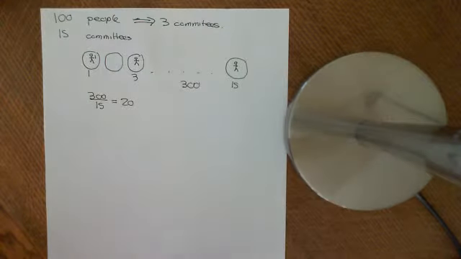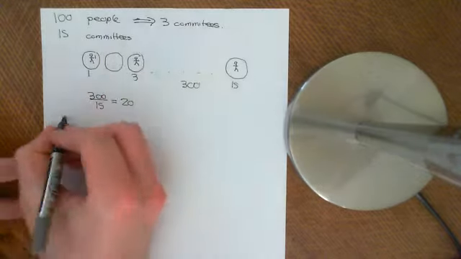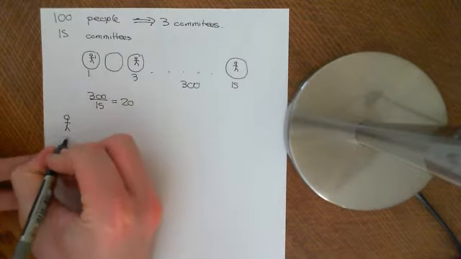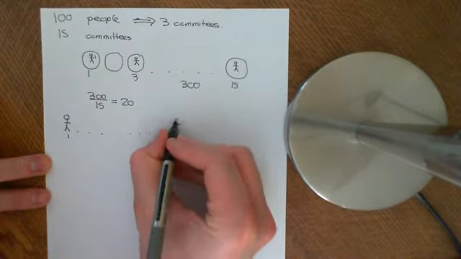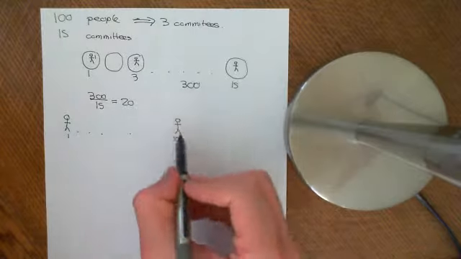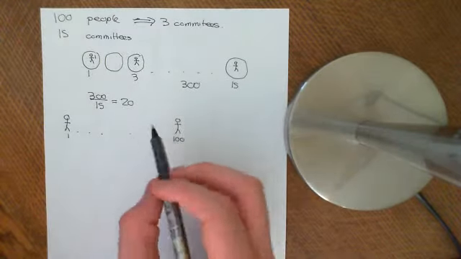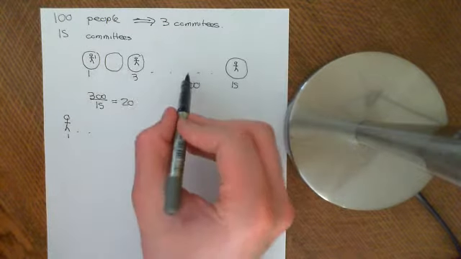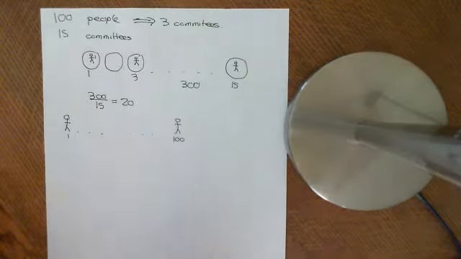Okay, so if we imagine every single person having a different number, so you have person 1 here, and you go all the way down to person 100. There are absolutely loads of different ways you could ascribe these 100 people into these 15 committees, such that every person is on 3 committees and every committee has 20 people in.